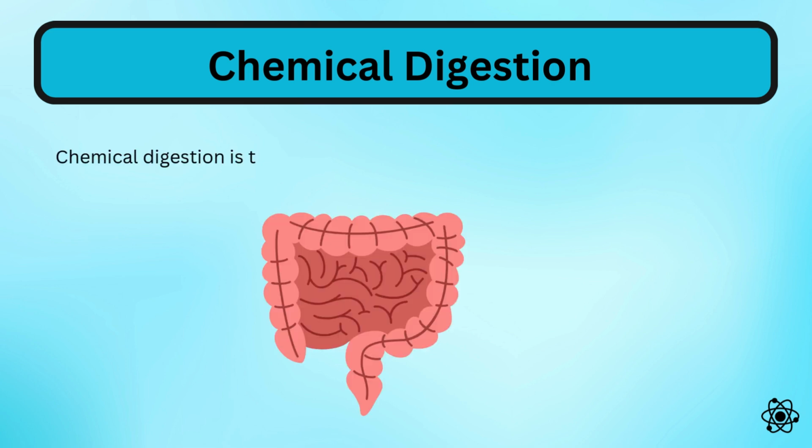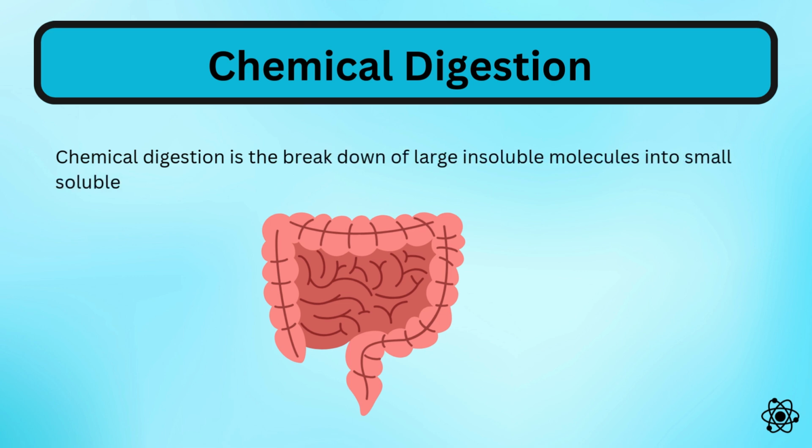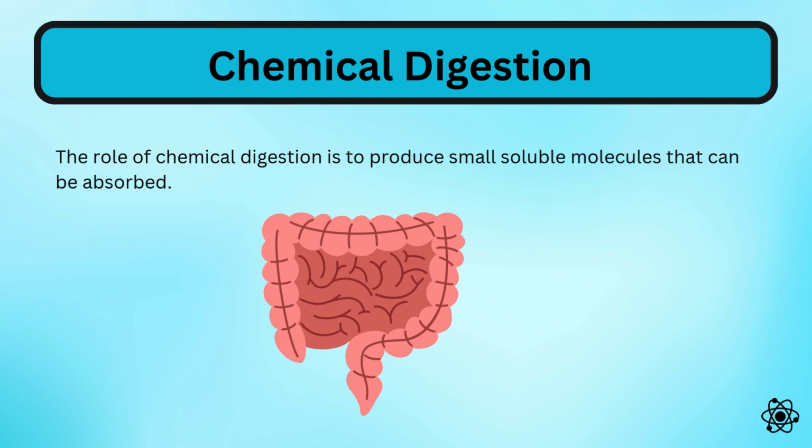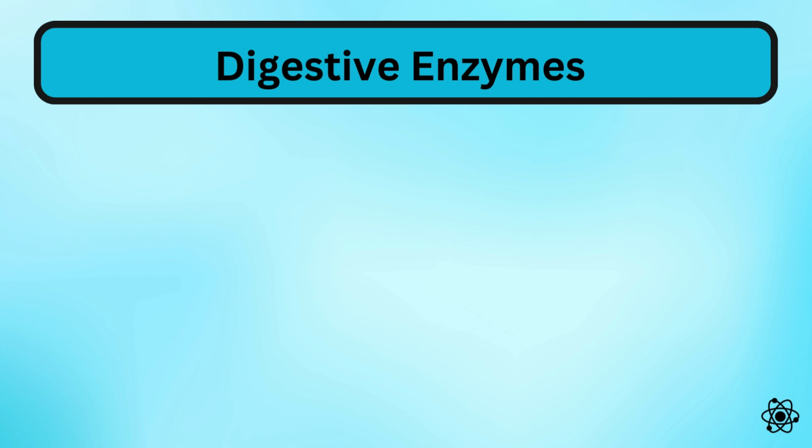Chemical digestion is the breakdown of large insoluble molecules into soluble molecules. So, what is the role of chemical digestion? It is to produce small soluble molecules that can be absorbed. First, we must learn the functions of enzymes in the digestive system.